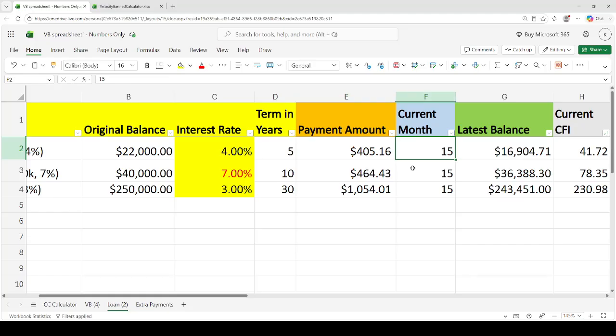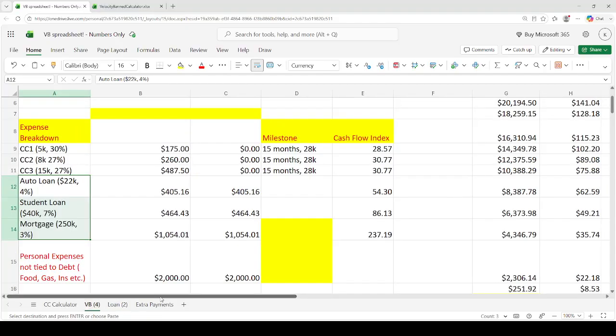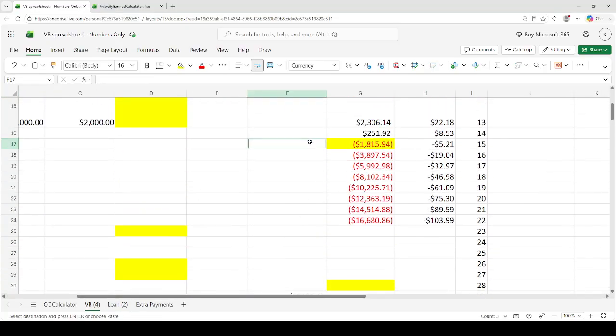So think about it like this. Would I rather pay 16 grand to get $400 back, or 36 grand to get $464 back? So I'm focused on this. I'm going to put this into the line of credit. So let's go ahead and do that. I'm going to copy and paste this.